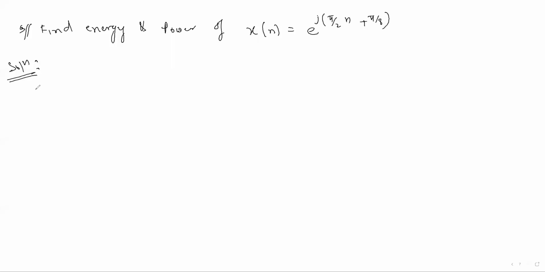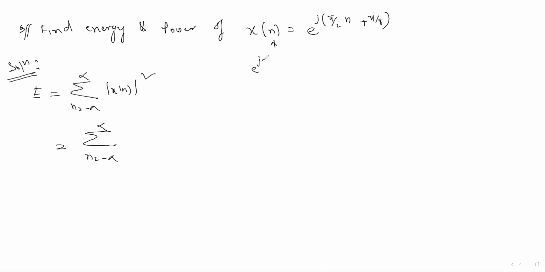So let's go to find the energy first. What is the equation for the energy of a discrete time signal? N is there, which means it is a discrete time signal. Summation n equal to minus infinity to infinity, mod of x of n whole square. So, n equal to minus infinity to infinity.